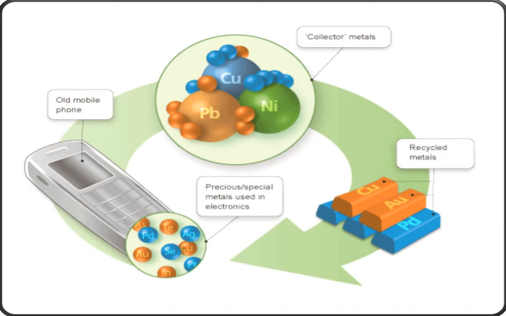Now here we see the old mobile phone. From the old mobile phone they collect the metals. So they recycle those metals again. Again they use these metals in the electronic industry. For example, silver and copper are the precious metals which they use for manufacturing of these mobiles.